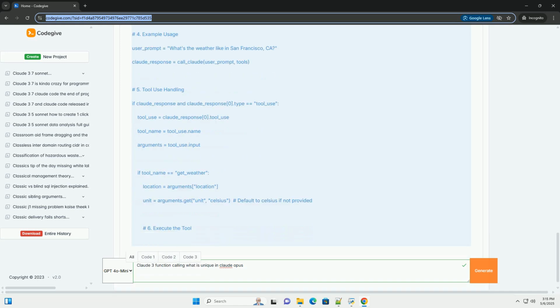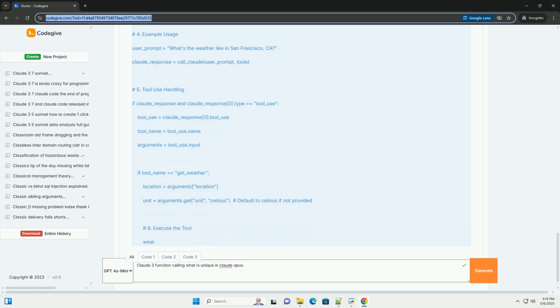Why is function calling important? Access to real-time information. Language models often lack access to up-to-date information. Function calling enables them to retrieve current weather conditions, stock prices, news articles, or data from databases. Performing actions. The model can trigger actions like sending emails, scheduling appointments, placing orders, or controlling devices. Extending capabilities. Function calling allows language models to integrate with any existing system or API, significantly expanding their functionality.